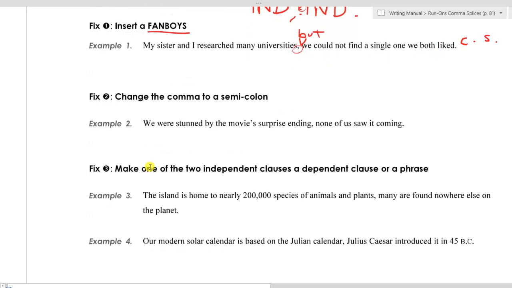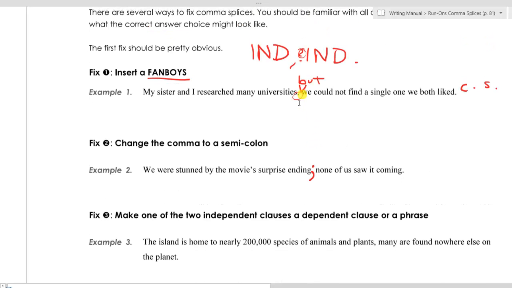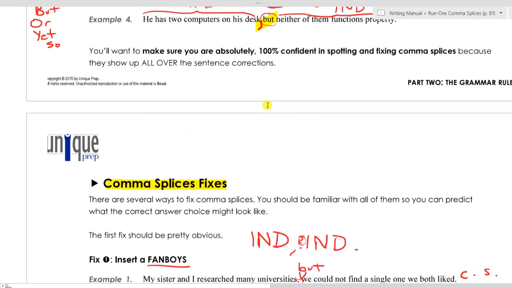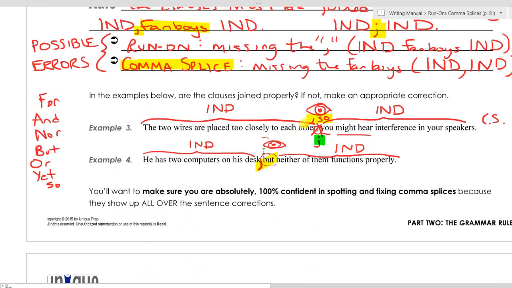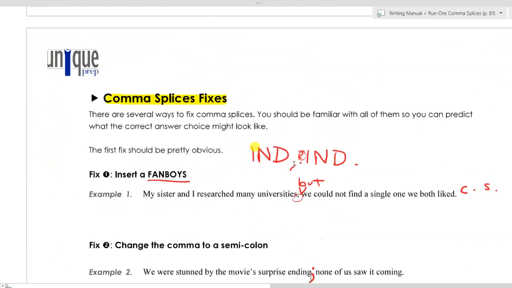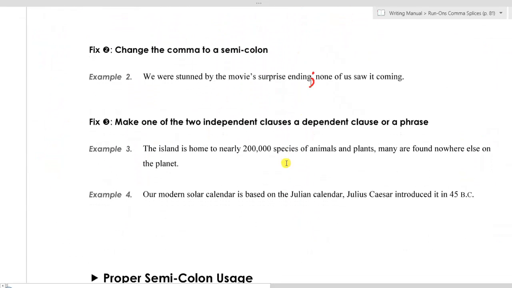In example 2, we can change the comma to a semicolon. Again, we have a comma splice here because we have one independent clause, another independent clause, and a comma between the two. We're not allowed to do that. In this case, I'm going to change that comma to a semicolon. So these are the two changes that we really just saw on the previous page in examples 3 and 4. The most common change, however, that ETS will use is this.